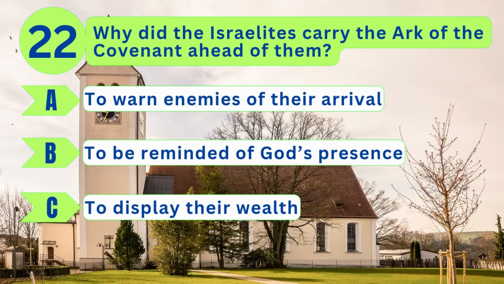Question 22. Why did the Israelites carry the Ark of the Covenant ahead of them? A. To warn enemies of their arrival. B. To be reminded of God's presence. Or C. To display their wealth.